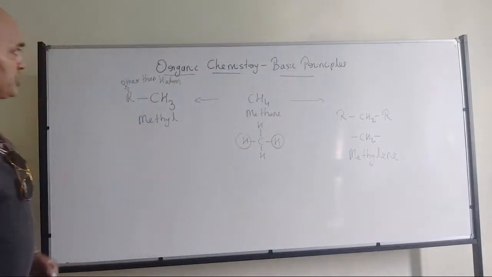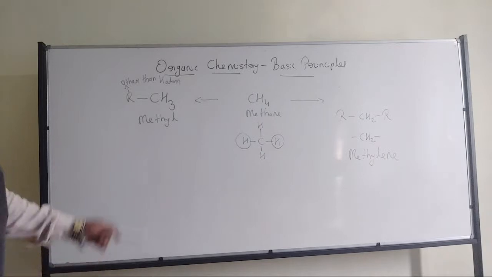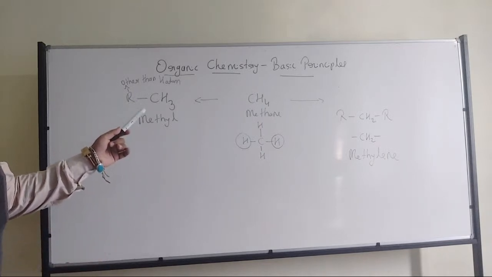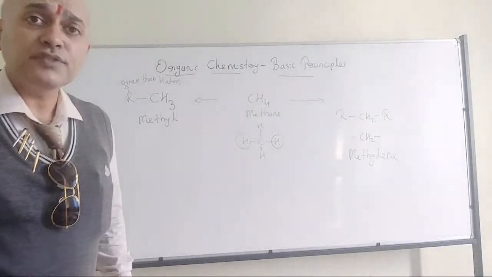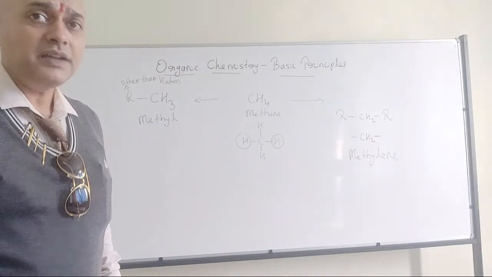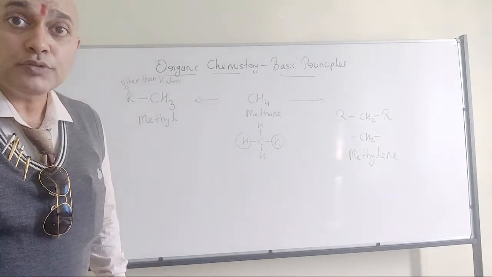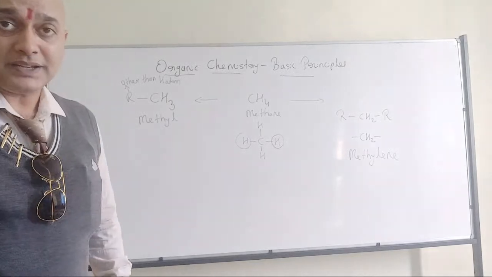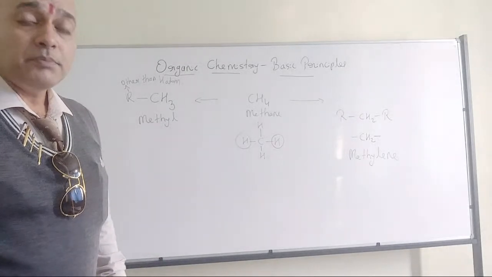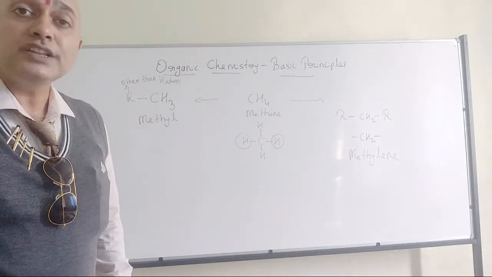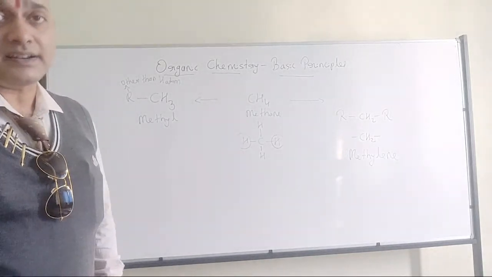So try to differentiate between methane and methylene. Methane has 4 hydrogen attached to the carbon. Carbon is satisfied because all these 4 bonds have been formed. Now it can be converted into methylene by removing the 2 hydrogen and replacing them with another element. Now also carbon is satisfied because 4 bonds are there. But the only thing here is it has only 2 hydrogen attached to it. Then it is called methylene carbon.